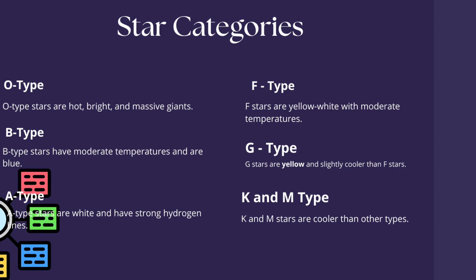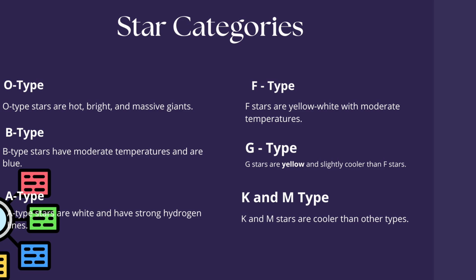O-type stars are the hottest stars with surface temperatures that range from approximately 30,000 Kelvin and higher. B-type stars are also hot but slightly cooler than O-type, appearing blue-white. A-type stars appear whitish blue and their temperature ranges from 7,400 to about 10,000 Kelvin.